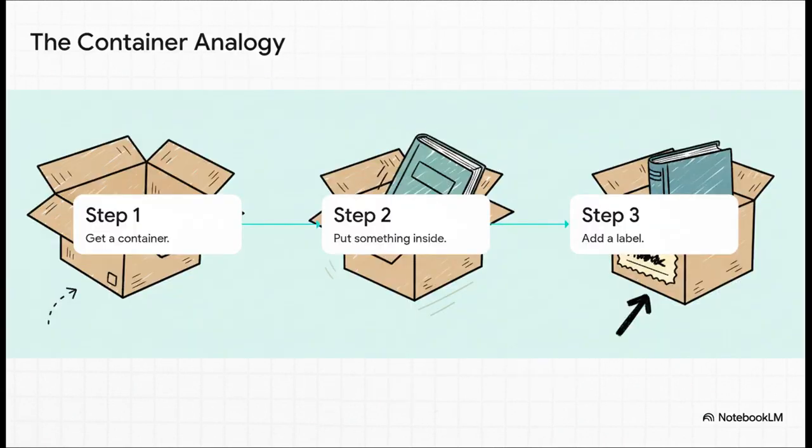Let's make this super simple. Imagine you're just organizing your desk. First, you grab a box. Then you put something inside it, maybe your favorite pen. And finally, you stick a label on the box that says favorite pen. Believe it or not, in those three little steps, you've just perfectly understood the core idea of a variable. It really is that straightforward.